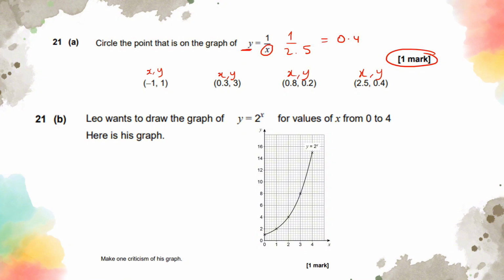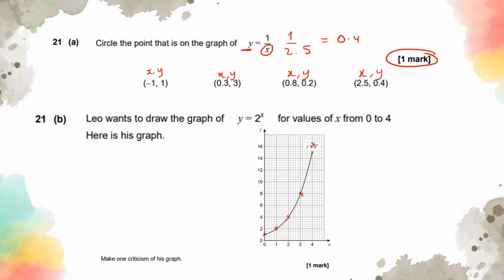Second part of this question is giving you a graph that says Leo wants to draw the graph of y equals 2 to the power of x for values of x from 0 to 4. Here's his graph. Okay, let's just quickly have a look at this. They want us to make one criticism to this graph. So when you substitute the values in, 2 to the 0 is 1, which is correct. 2 to the 1 is 2, that's correct. 2 to the 2 is 4. 2 to the 3 is 8. 2 to the 4 has to be 16. Okay, so there's the mistake there.